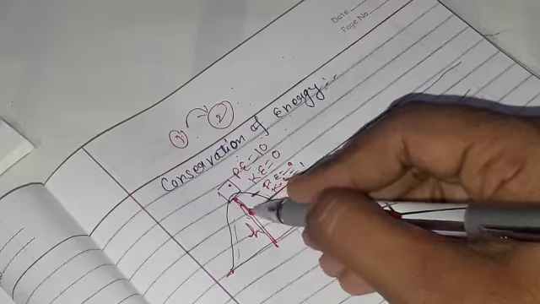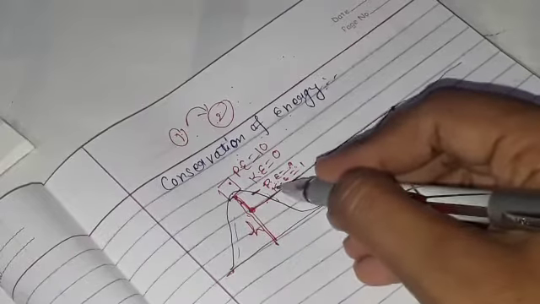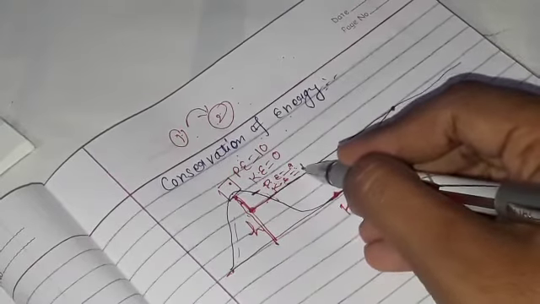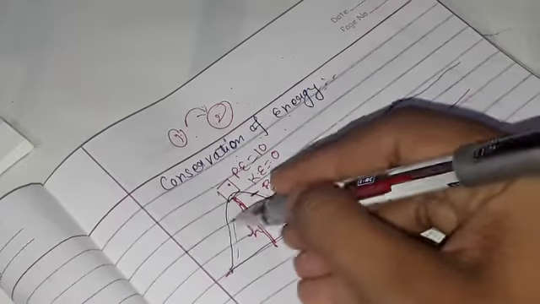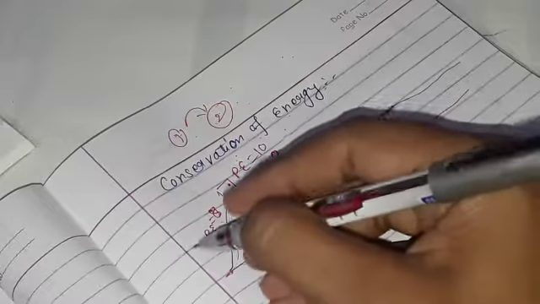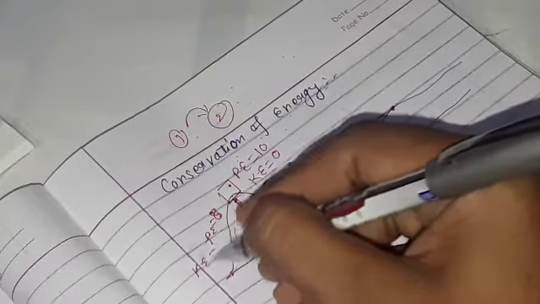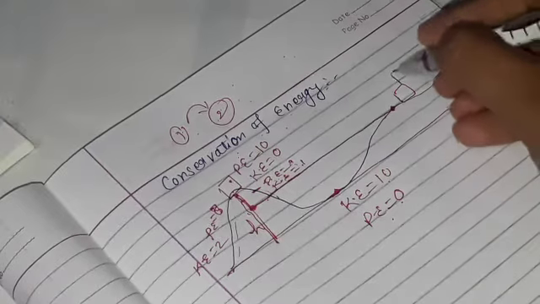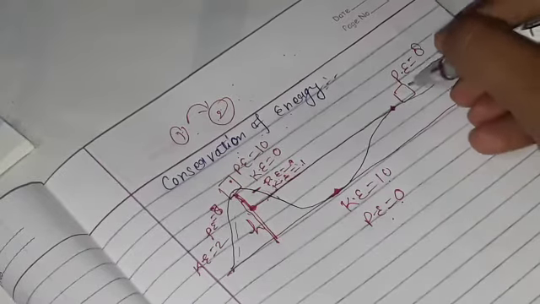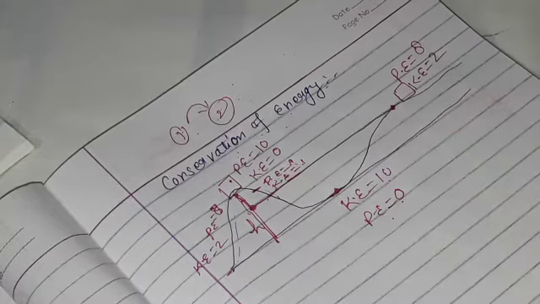When you are going downwards, your potential energy is decreasing and your kinetic energy is increasing in the same order. And in this position, suppose your potential energy is 8 and your kinetic energy is definitely 2.